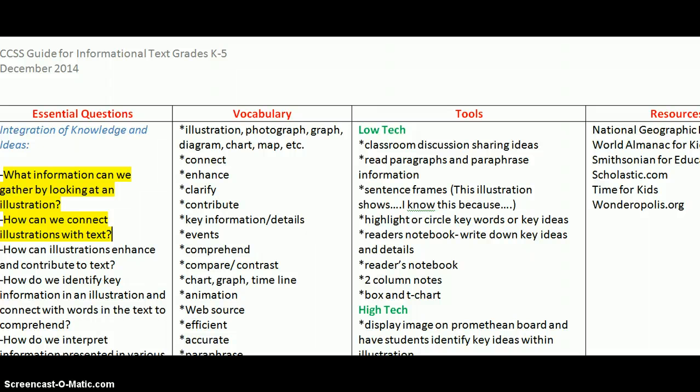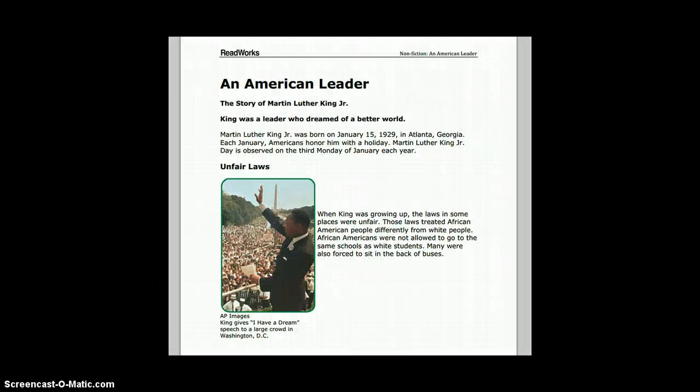Sometimes a photograph or an illustration may also allude itself to key ideas and details, as an illustration or a photograph can be thought of as text. The other one is how can we connect illustrations with text. So as we read a text, we will then look at a video as well as a photograph and see if we can connect those with the text. Sometimes this connection can enhance student learning, provide an additional source of meaning, as well as a visual for vocabulary.